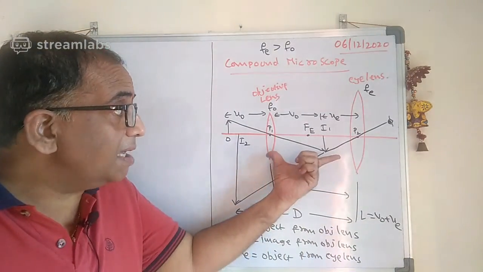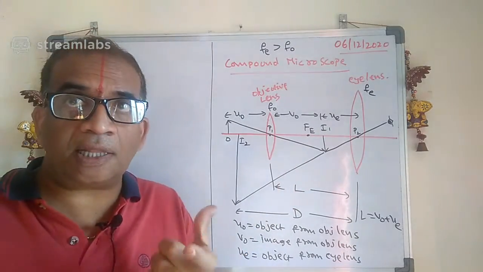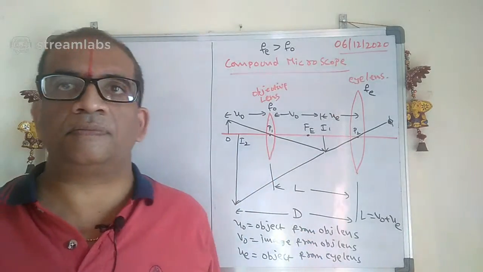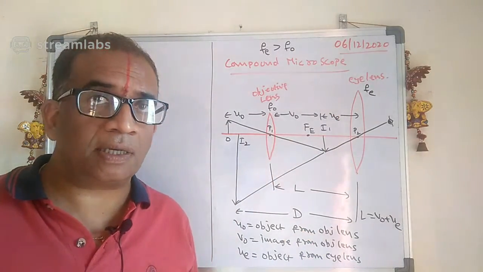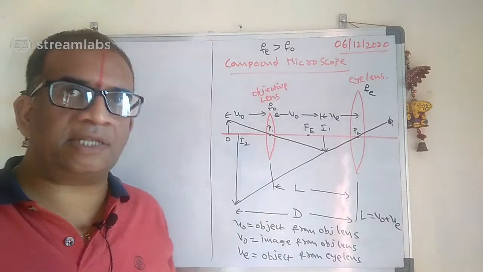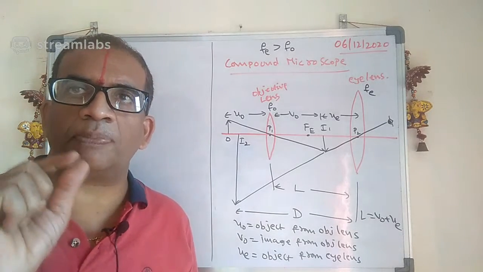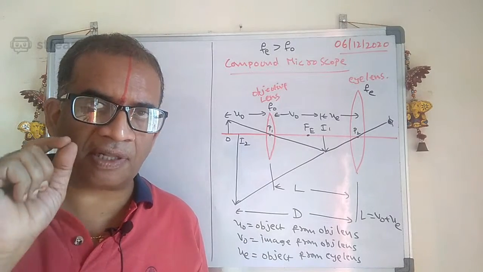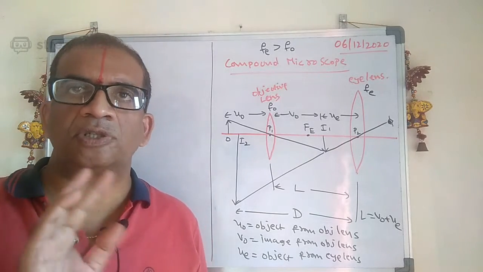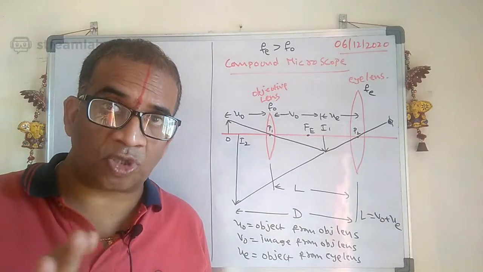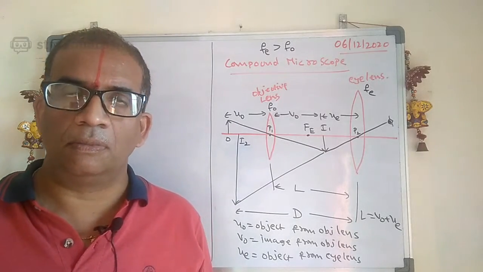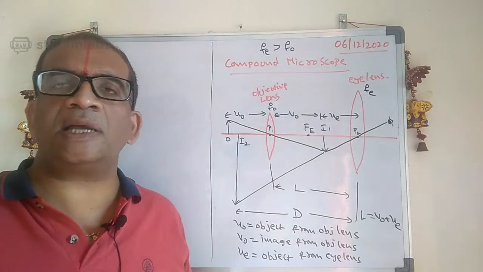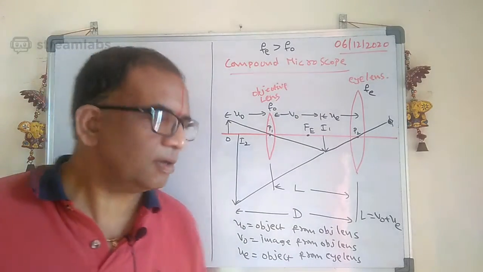The length of the compound microscope is nothing but V0 plus UE. Remember, especially in HC Verma, there is one separate chapter, optical instruments. If possible, please try to refer to that chapter. There are around 30 questions there. If possible, please try to solve them also. If you are not getting any of the answers, please let me know so that I can explain in the next class.